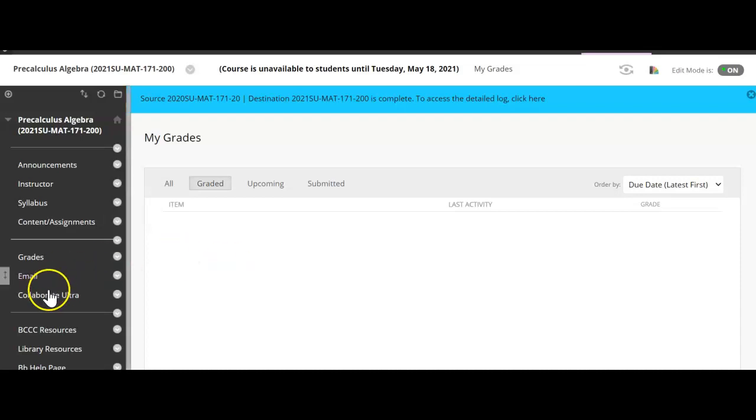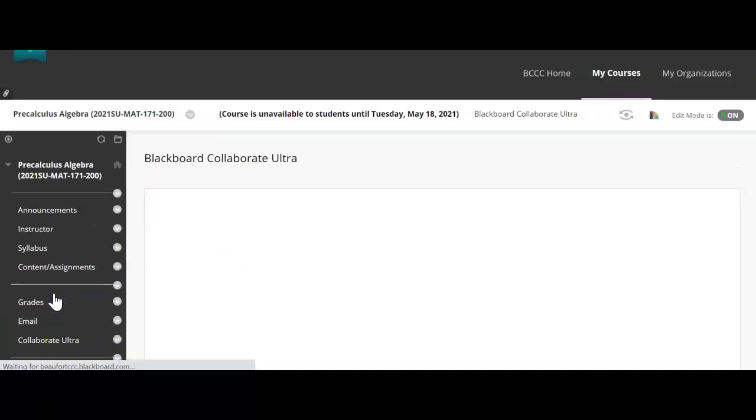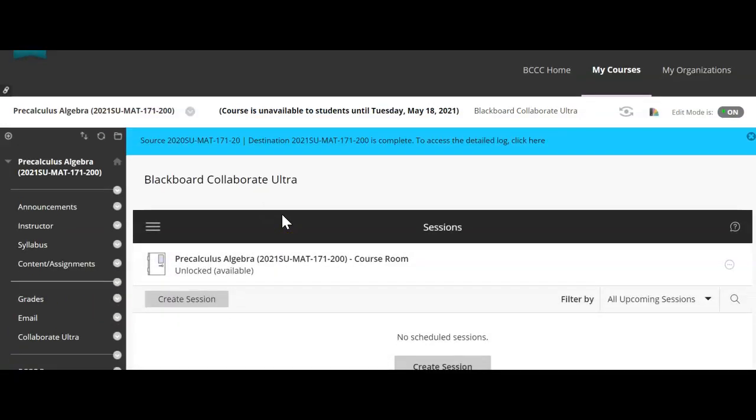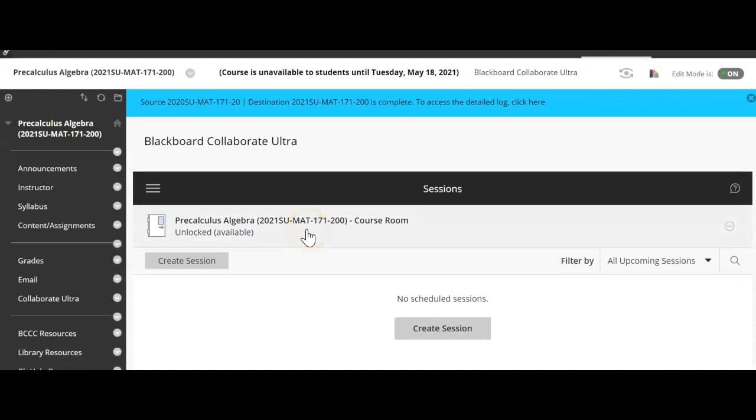Finally, Collaborate Ultra. This is where we will meet if you need me face-to-face. We can meet here. It's kind of like Zoom, and I leave this room open. You can also use this space to meet with your classmates. So if you get to know some of your classmates and you all want to meet in real time, this is how you can do it.